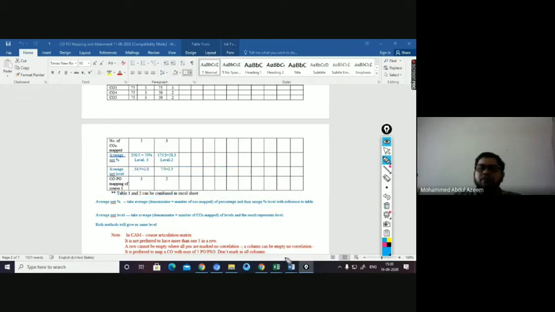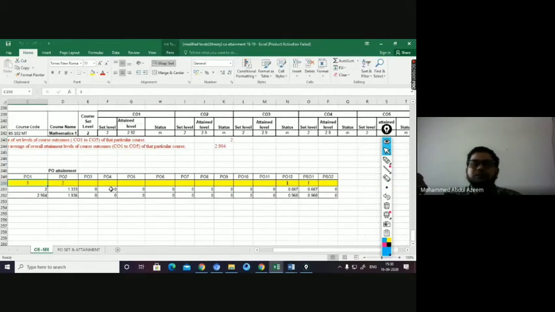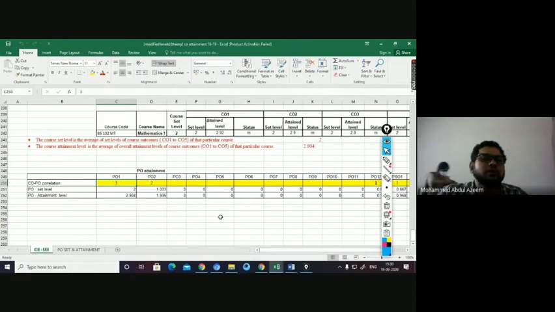So once you get that value here, this yellow thing you will be getting from the CO-PO mapping table, the course articulation matrix. Once it is done, the remaining thing is again automated here. You can see this is nothing but the set level, and the next one is the attain level, right? This is the PO set level. How do you get the PO set level here?